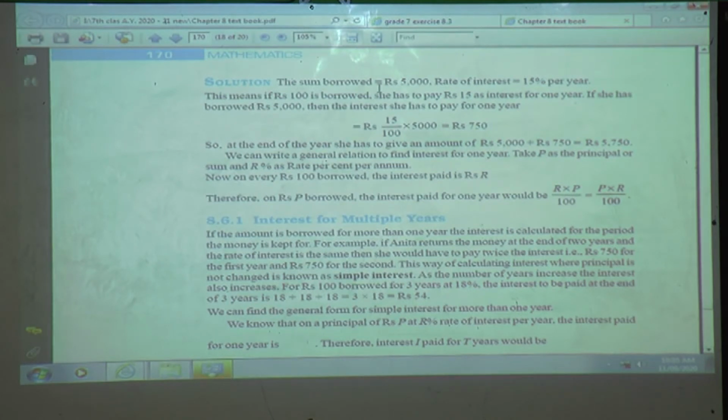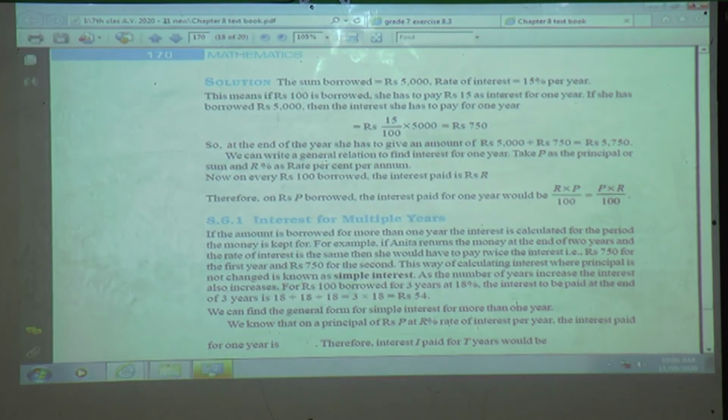The sum borrowed was how much? Anita has borrowed how many rupees? That is rupees 5,000. The rate of interest given in the statement is 15% per year or per annum. Both are the same. This means if she borrows rupees 100, she has to pay 15 rupees. We are just considering a situation that if she takes 100 rupees at 15%, then out of 100 she has to pay rupees 15 per annum as interest for 1 year.